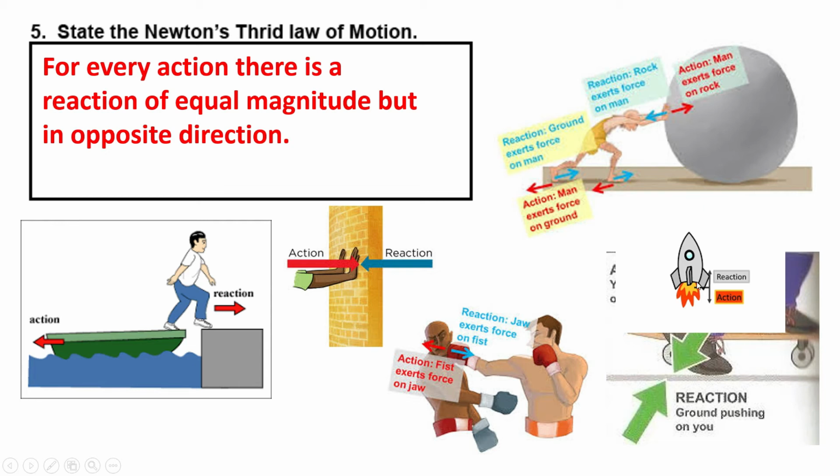So that is the action-reaction. By the principle of conservation of momentum, the force is the same, so this is also action-reaction.